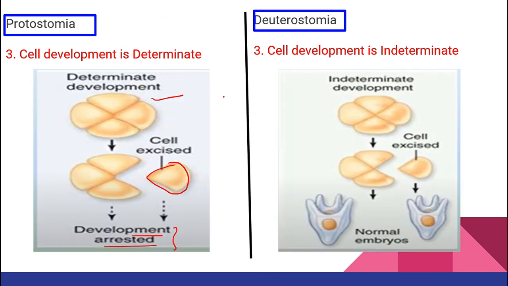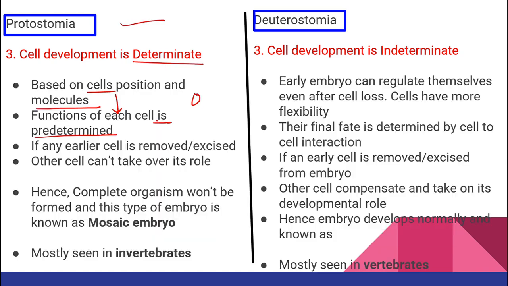That means each and every cell over here will have its own function. Suppose cell number 1 is performing some function, that cannot be performed by cell number 2. Cell number 2's function cannot be performed by cell number 3. So they have their own predetermined function which cannot be performed by other cells. So if any earlier cell is removed or excised, other cells can't take over its role. Due to that, what will happen? A complete organism won't be formed. And this type of embryo formation, we call it a mosaic embryo.